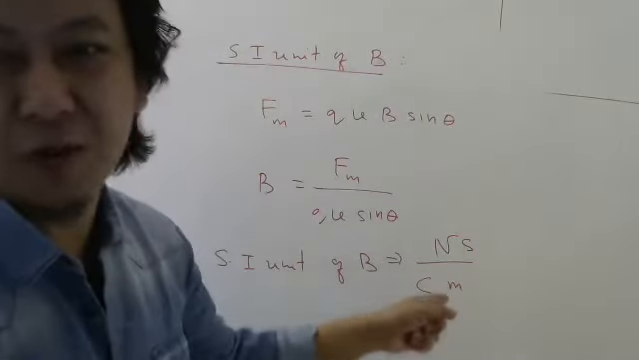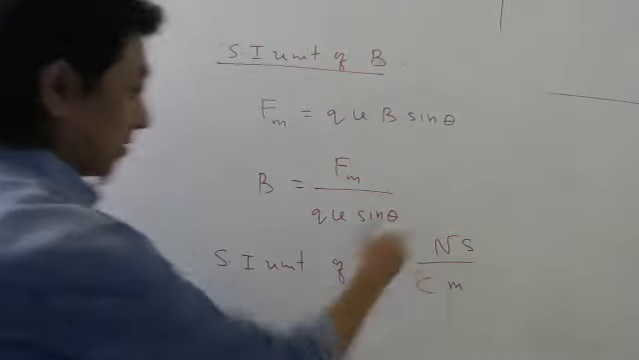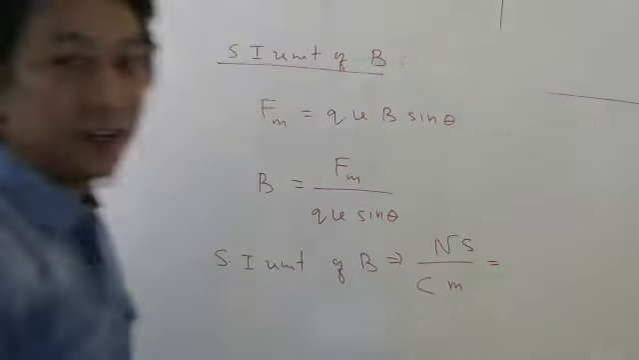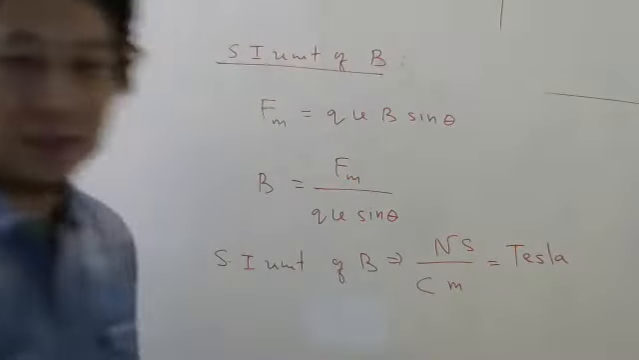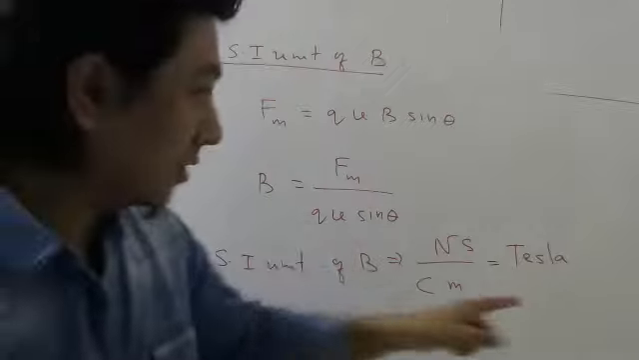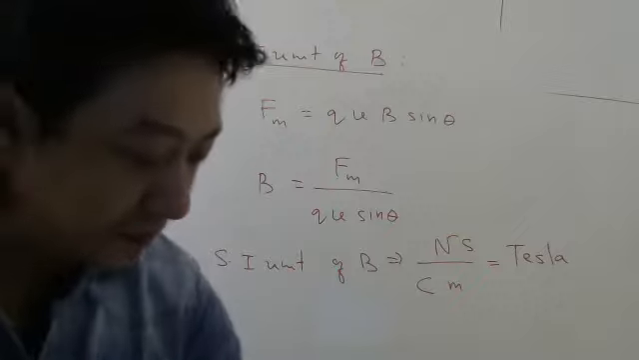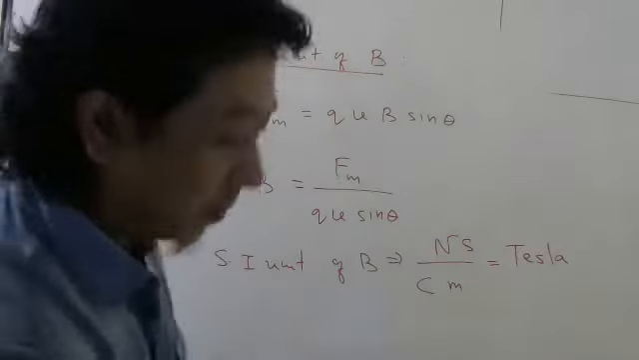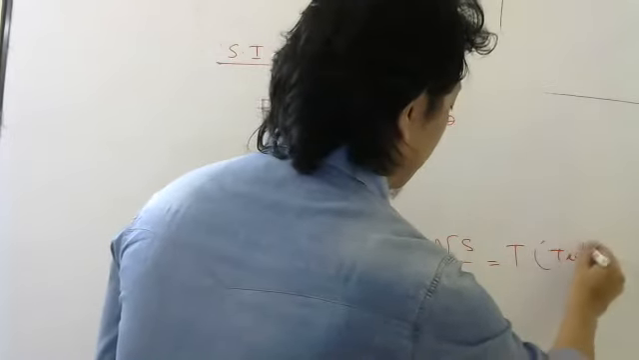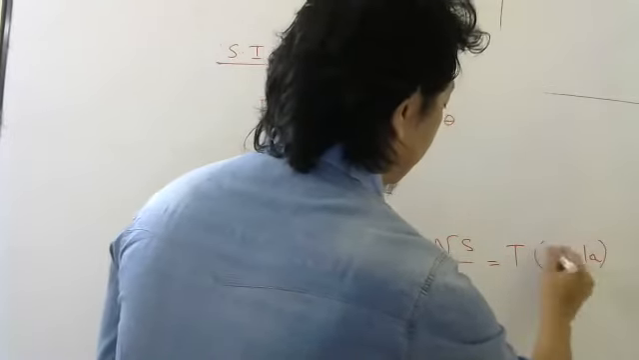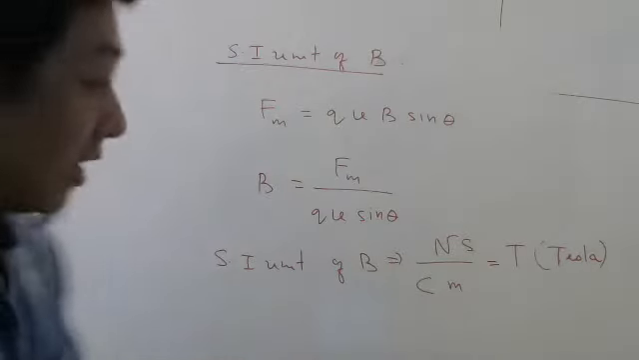Now it is very boring to say Newton second per coulomb per meter. So instead of saying this way, we give it a special name, after one of the brilliant engineers of long back, Tesla, a contemporary of Edison. So we write this as capital T, and it is to remember this fellow named Tesla. So the unit of magnetic field is Tesla.